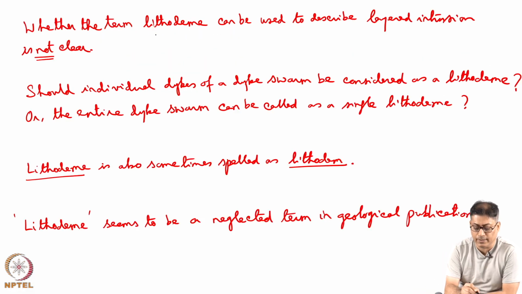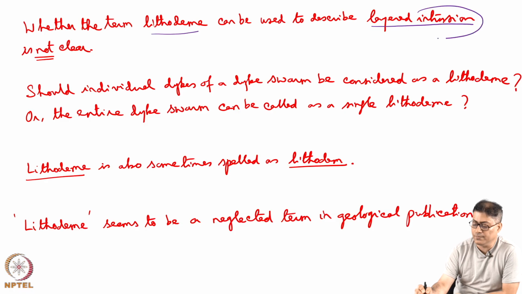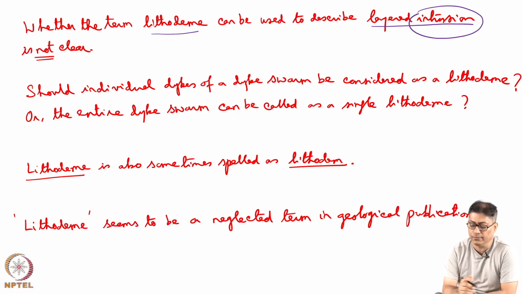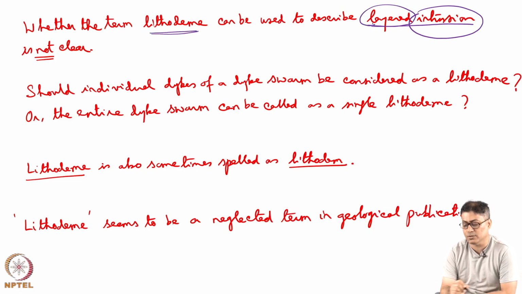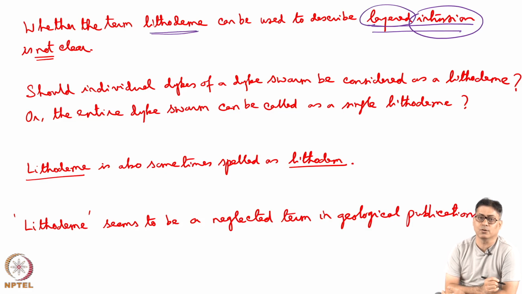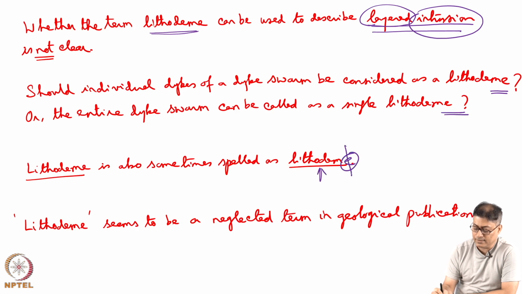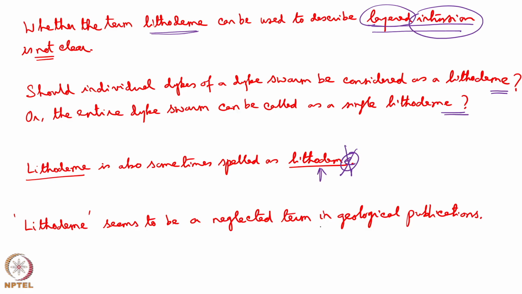Whether the term lithodeme can be used to describe a layered intrusion is not very clear. We said that for the intrusives we can use the word lithodeme, but what if the intrusives are layered themselves? We have said lithodemes are used for non-layered rocks, but what about layered intrusions? This is not very clear. Should individual dikes of a dike swarm be considered as a lithodeme? This is an open question. Or the entire dike swarm can be considered as a single lithodeme. That is interesting. Lithodeme is also sometimes spelled as lithodem, that means the e is sometimes dropped. Lithodeme seems to be a neglected term in geological publications, as I told you.